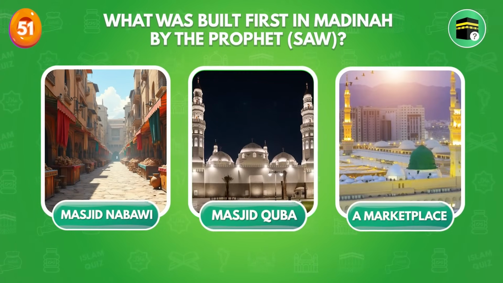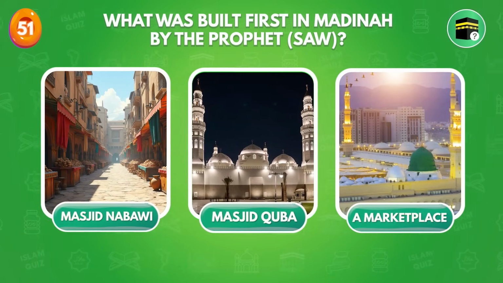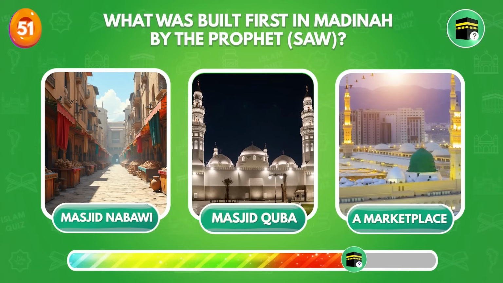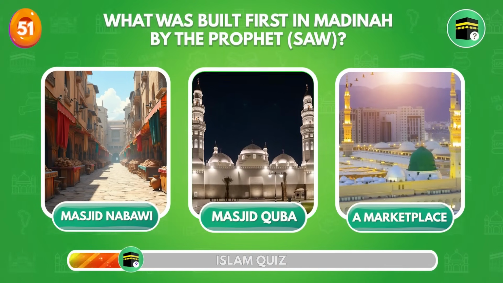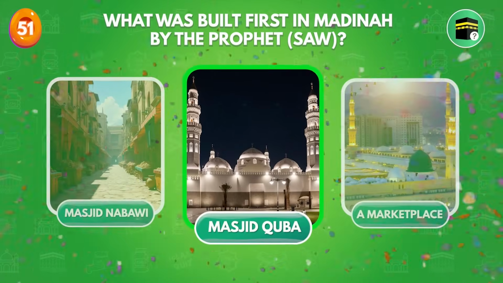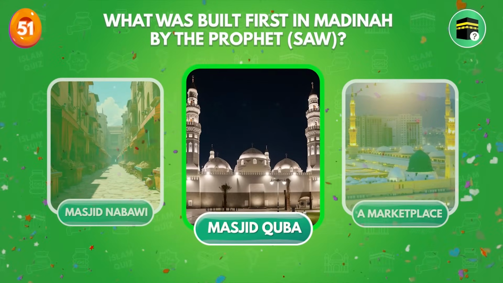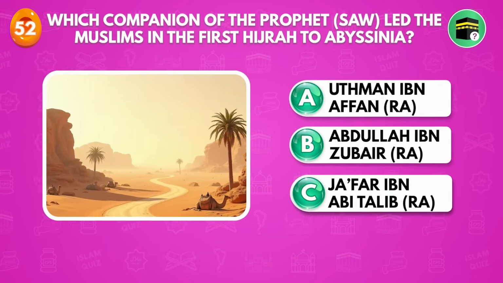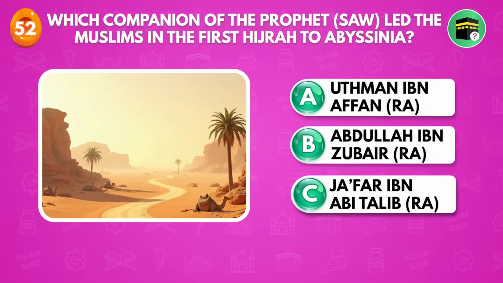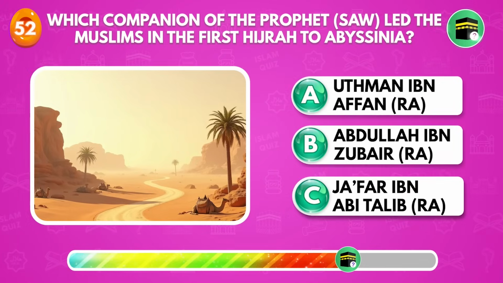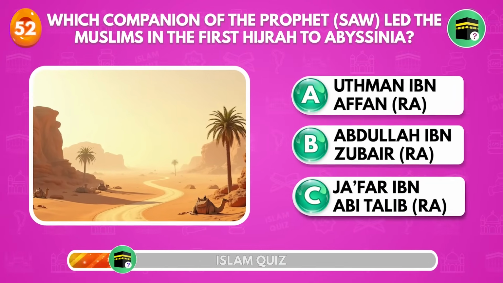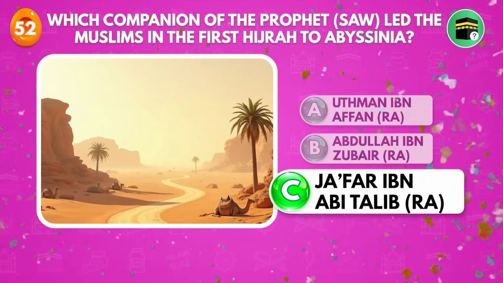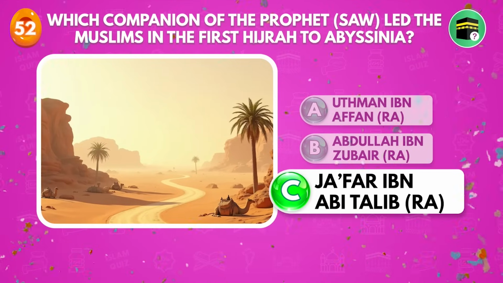What was built first in Medina by the Prophet sallallahu alayhi wasallam? Masjid al-Qubba. Which companion of the Prophet sallallahu alayhi wasallam led the Muslims in the first Hijrah to Abyssinia? Ja'far ibn Abi Talib radiallahu anhu.